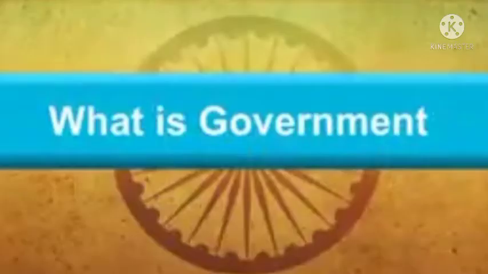Today, I'm going to start a new lesson that is from your politics third chapter. What is government? Children, you must have learned the word government mentioned several times. In this chapter, you will learn about what a government is and the important role it plays in our lives. What do governments do? How do they decide what to do? What is the difference between different types of government, such as monarchies and democracies?